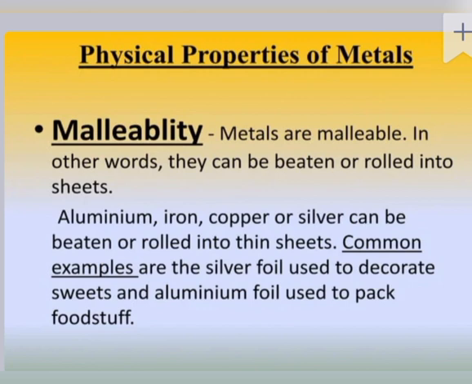Malleability is a property of metals whereby they can be beaten or rolled into a thin sheet. Aluminium, iron, copper, and silver can be beaten and rolled into thin sheets. Common examples are the silver foil used to decorate sweets and the aluminium foil used to pack foodstuff. This property is very good in nature and we use this property of metals in day-to-day life.